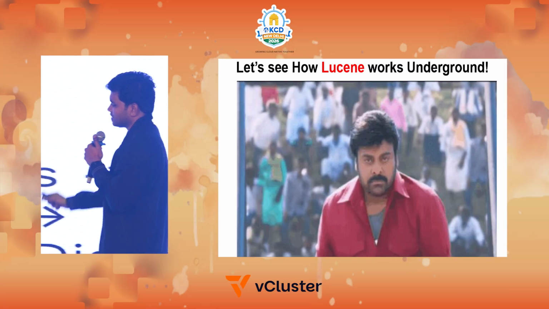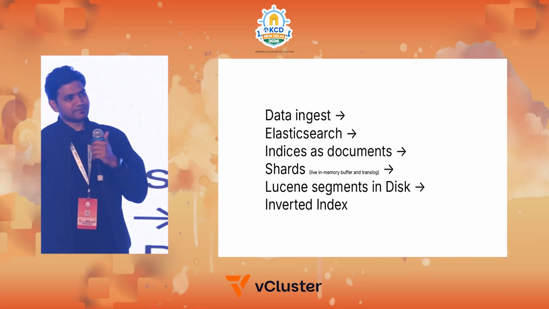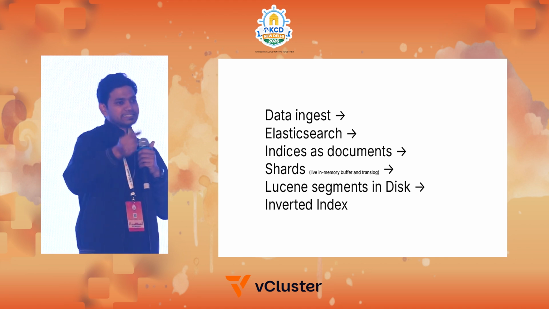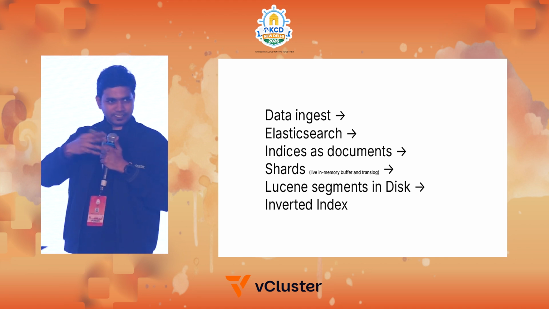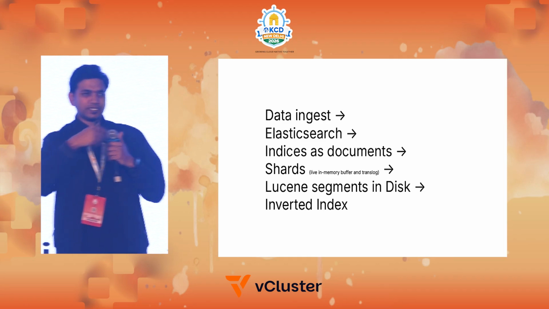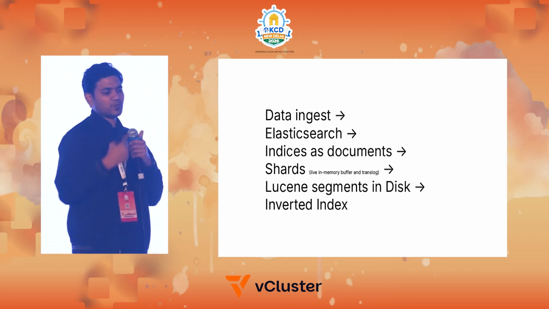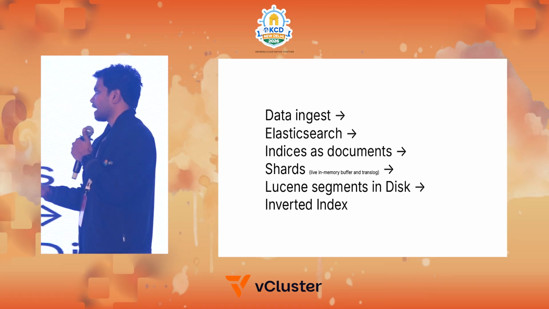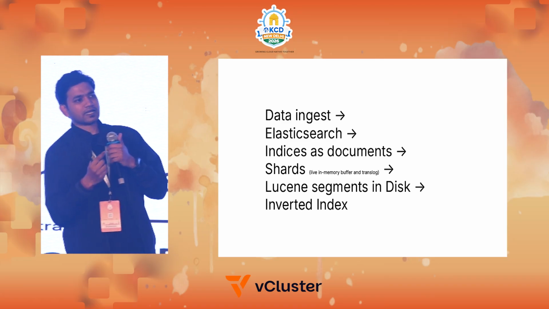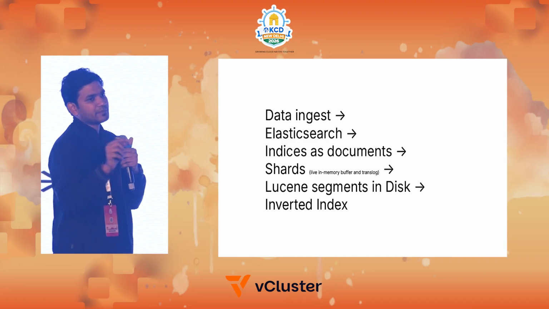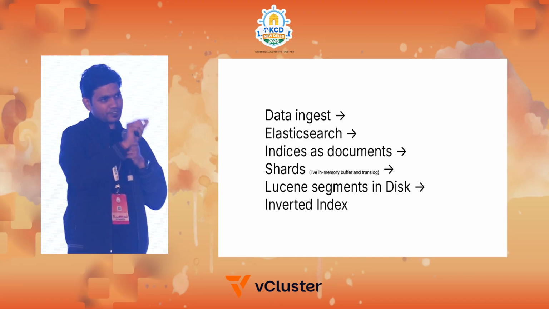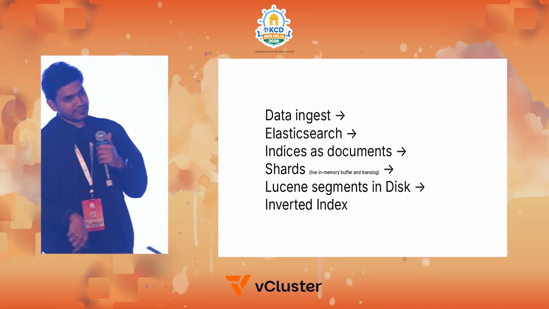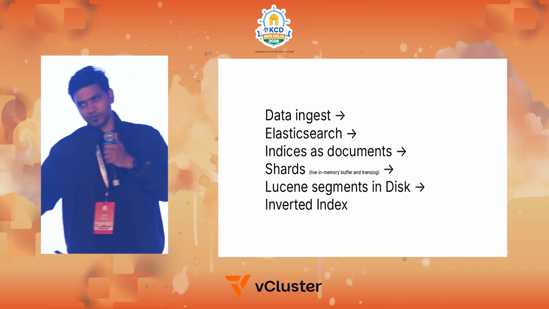When you ingest data to Elasticsearch, what usually happens is it creates something called shards for indices. The indices have documents. Say there is one index, there is one primary shard as well as a replica shard that is created, which is for redundancy. And these shards live in something called an in-memory buffer. So immediately when you send documents for ingestion to the shards, they will not get stored on the disk. They will usually get stored in the in-memory buffer.